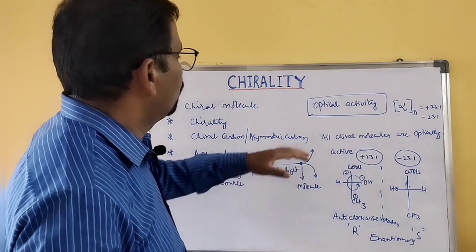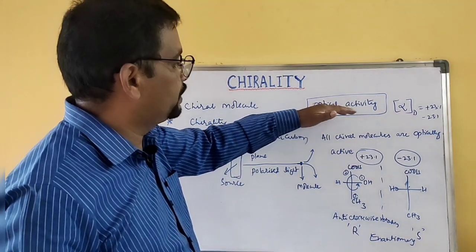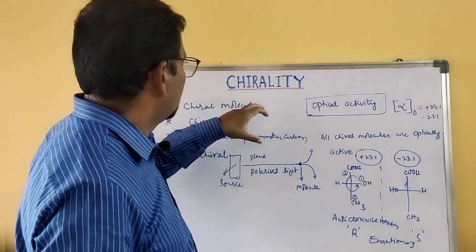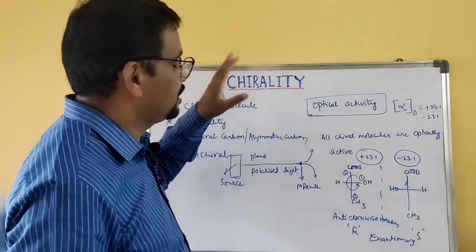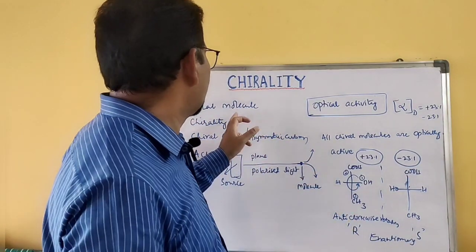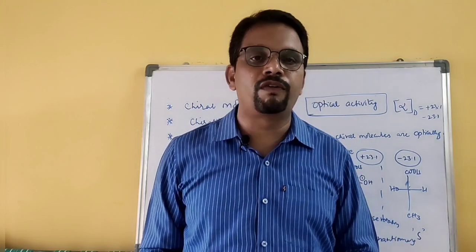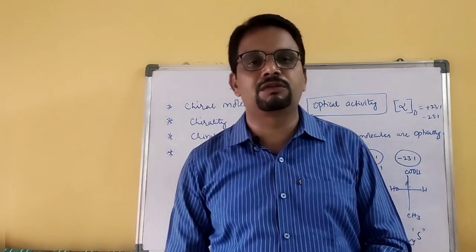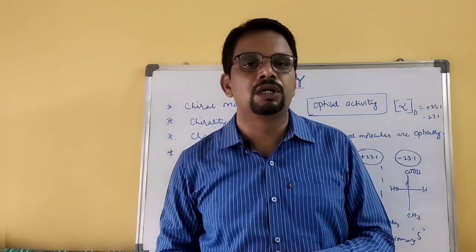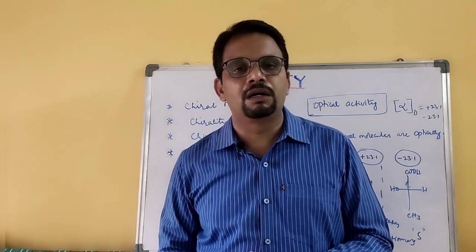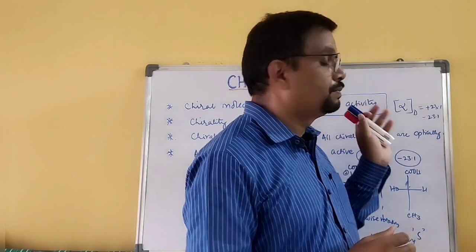Why I mentioned optical activity in this class is that there is a relationship between chirality and optical activity. If you want to find out whether a molecule is chiral or not, you can measure its optical activity.